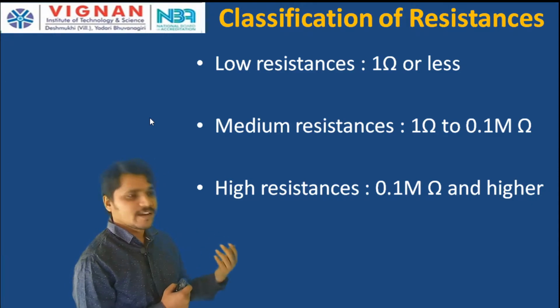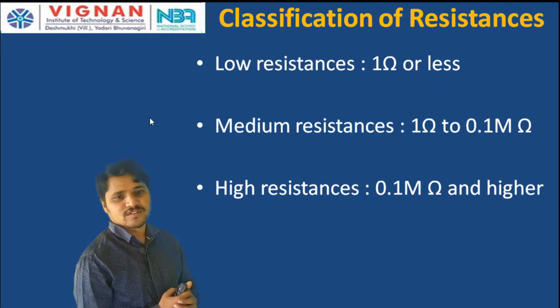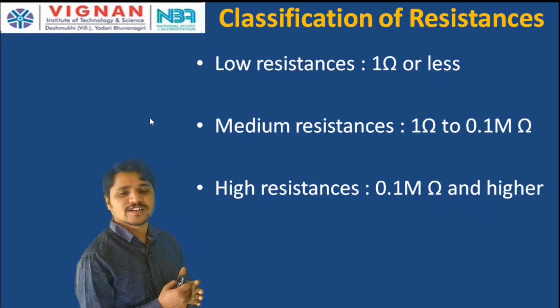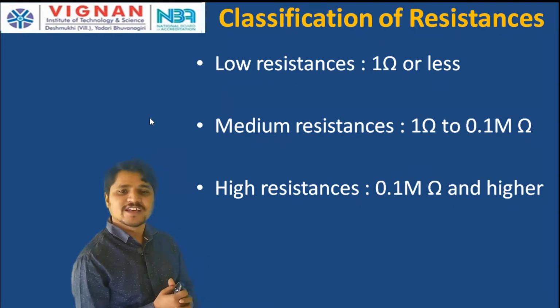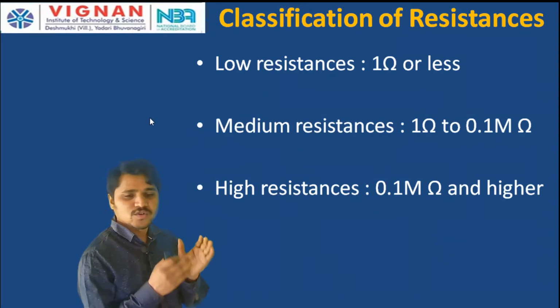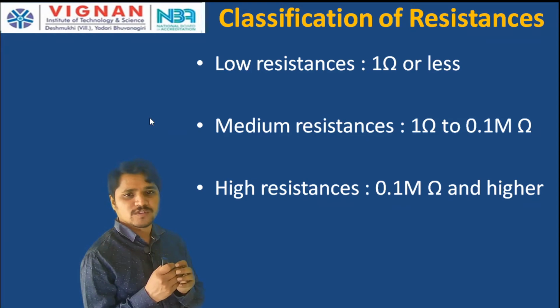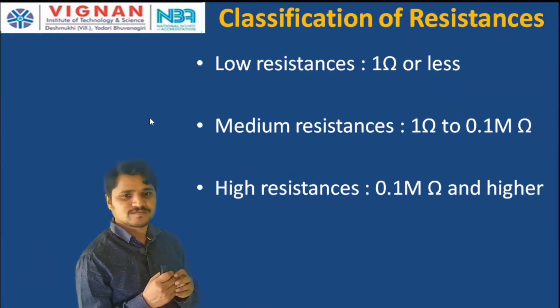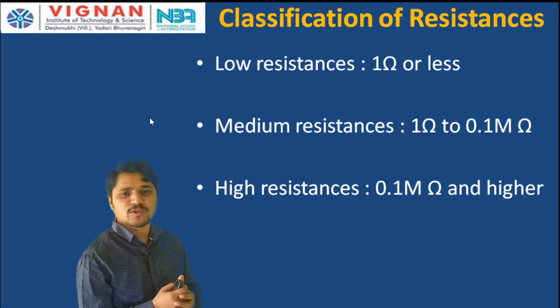Now coming to the next one, medium range resistance. Medium range resistance is from 1 ohm up to 0.1 mega ohm, or 100 kilo ohm. That means 1 ohm to 0.1 mega ohm comes under the medium range resistance, or medium resistance. For example, insulation resistance can be an example of the medium range resistance.